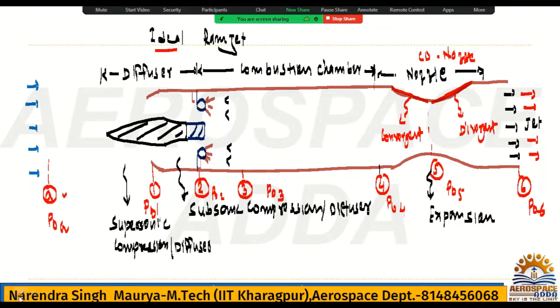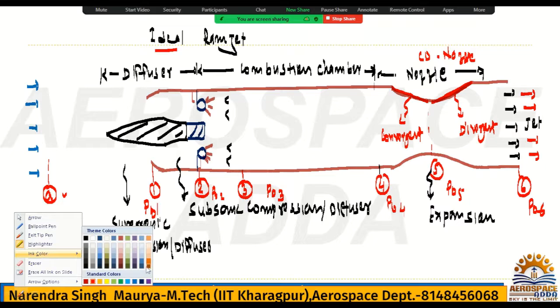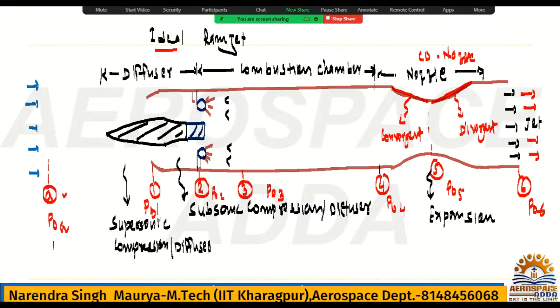Similarly, we can write the temperature also. There should not be any confusion. Here the temperature will be T naught A, here T naught 1, T naught 2, T naught 3, T naught 4, T naught 5 and T naught 6. I'm talking about total temperature and total pressure.